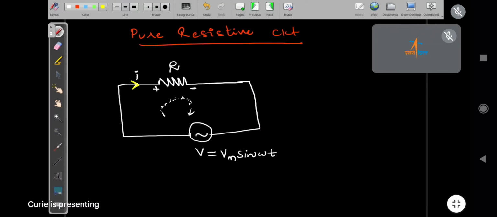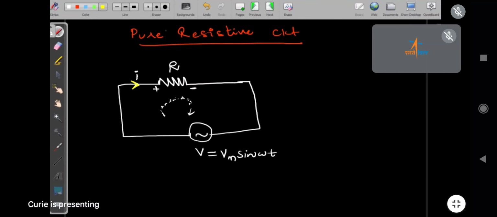Current flows from positive to negative, but alternating current direction keeps changing, no? Then how do the arrows come? Because at a particular instant of time, current was flowing in this direction, that I have assumed. Current flows from higher potential to lower potential, so I have marked plus and minus.